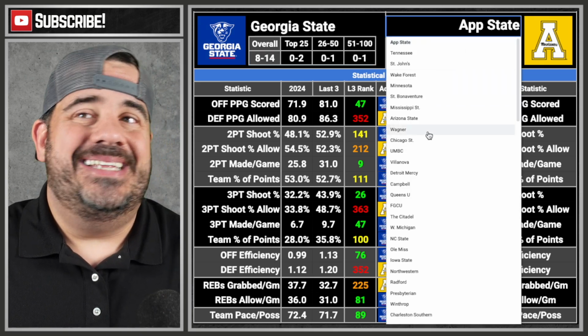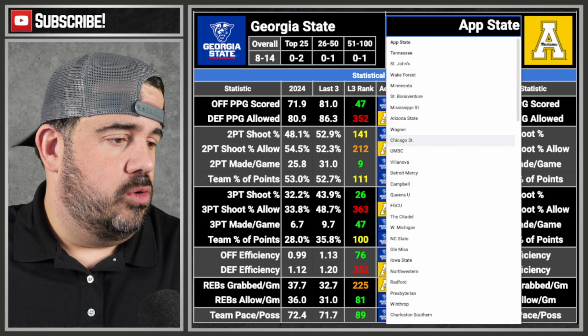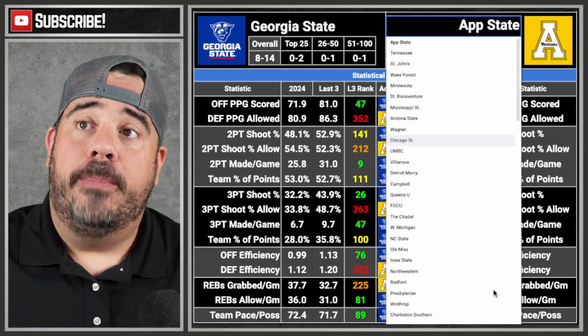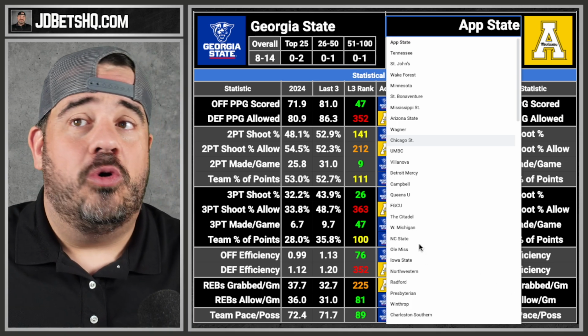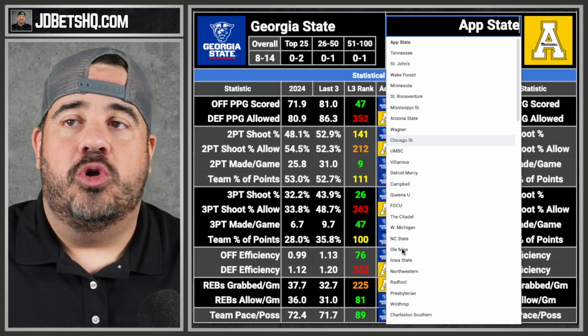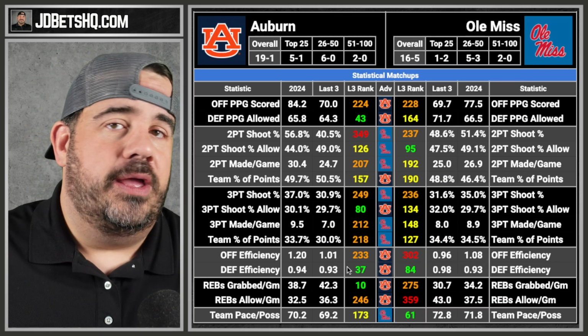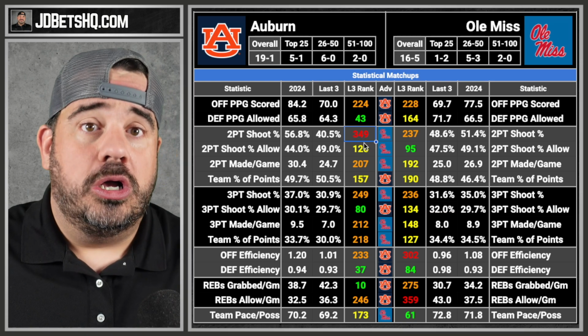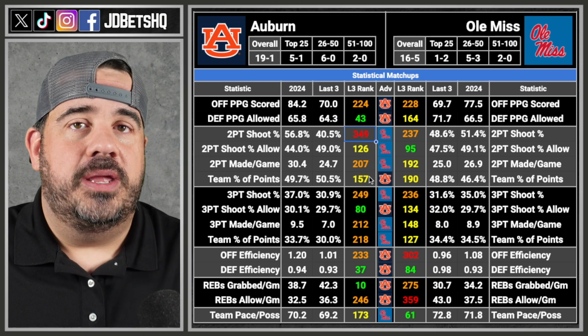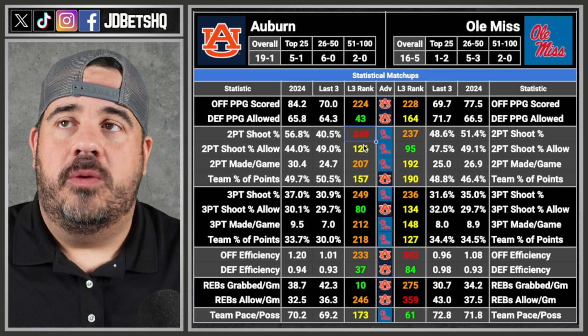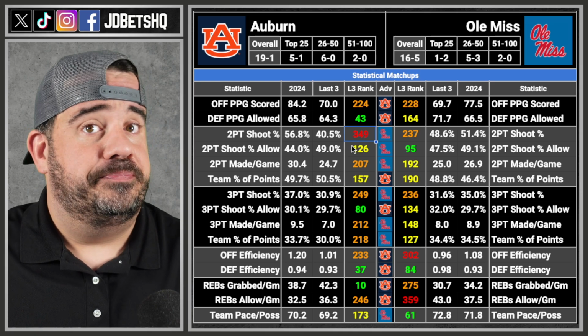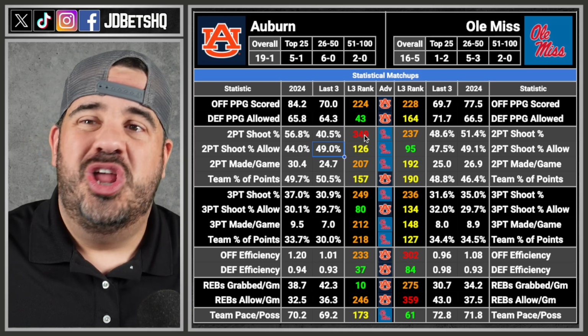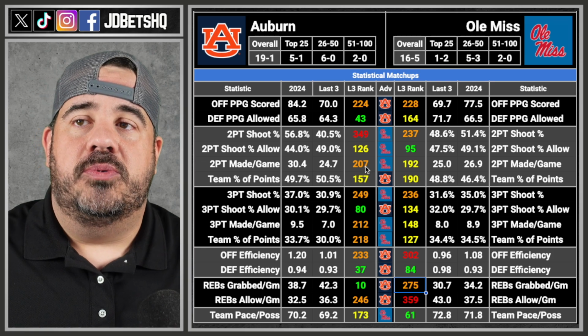Moving on to the next game, rolling down the list. Auburn has a 4 advantage. Well, there's 4 advantages in the Auburn Ole Miss game, let me put it that way. I don't know what they are. Let's look at them. That is Ole Miss. Auburn is struggling shooting. Who would have thunk from the number 1 overall team in the country? They are one of the worst teams in the country shooting twos recently. Nobody would have thought. Nobody knows that. But then you can see the rebounding is terrible.